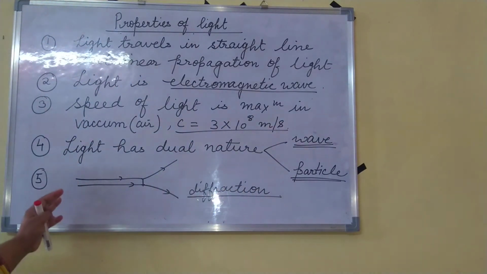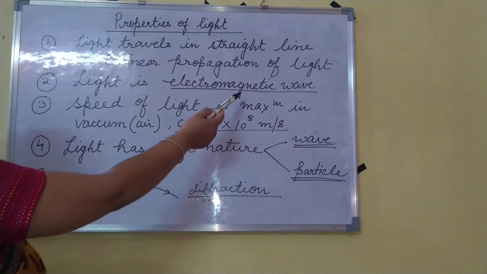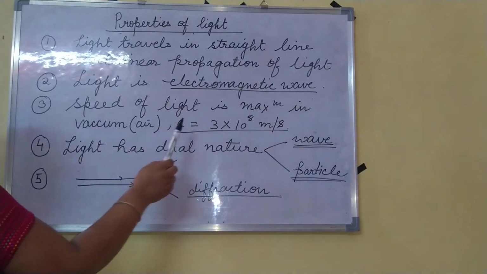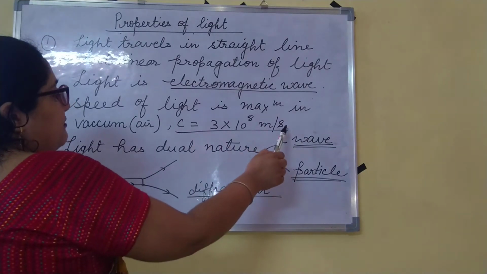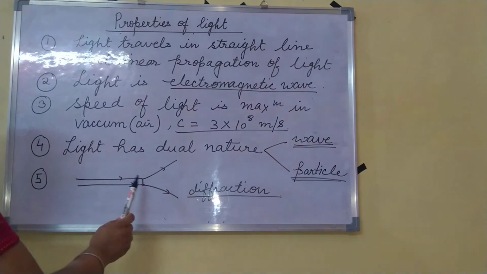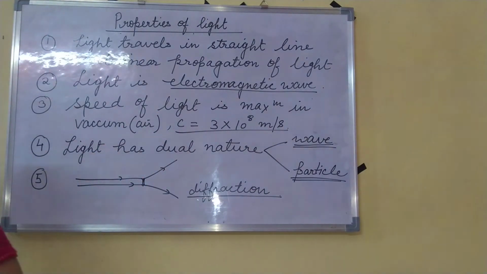So these are the properties of light. Light travels in a straight line. It is an electromagnetic wave. It does not require any medium to travel. Speed of light is maximum in vacuum or air, and this value you have to remember: C is equal to 3 into 10 to the power 8 meter per second. Light has a dual nature and light has a property to bend at the corners. Okay, so these are the properties of light.